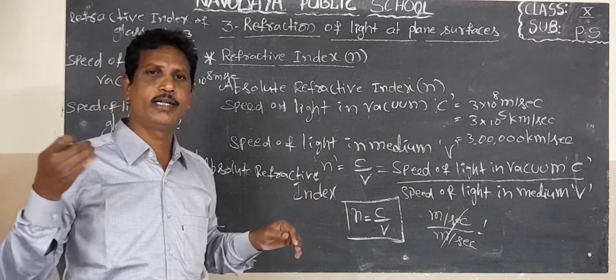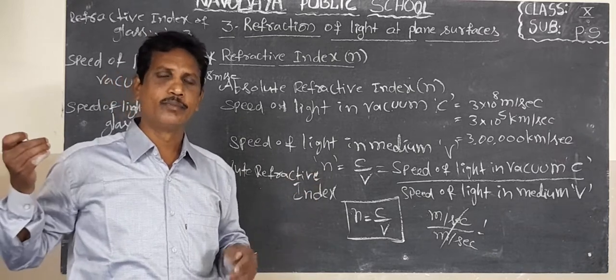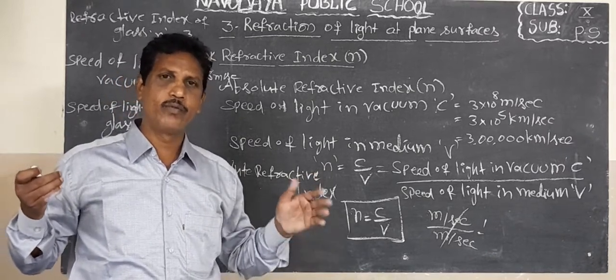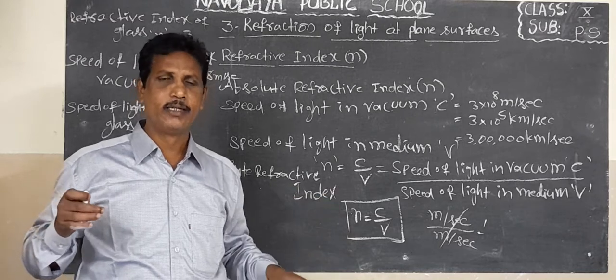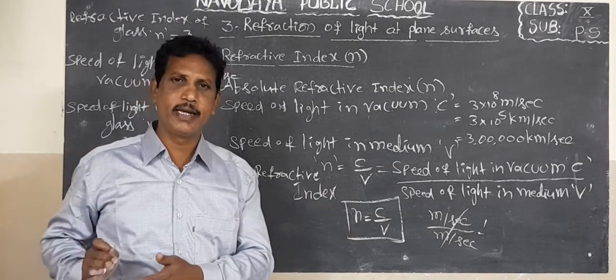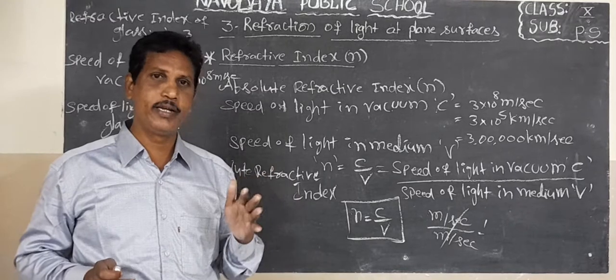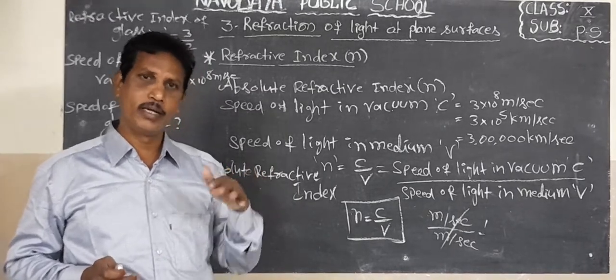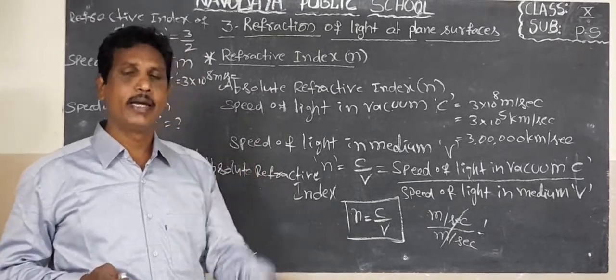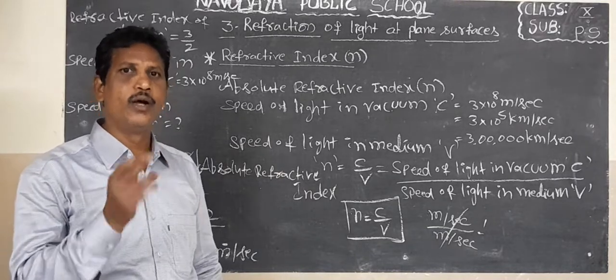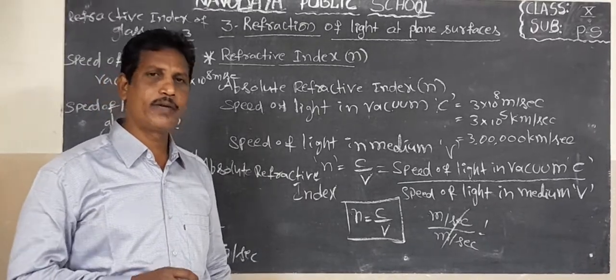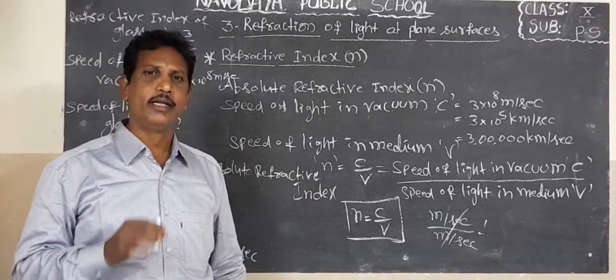N equal to C by V. If the refractive index value increases, the speed of light through that material decreases. If the refractive index value decreases, the speed of light through that material could increase, and vice versa.